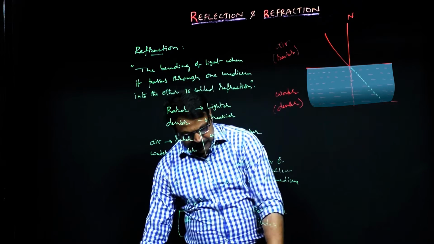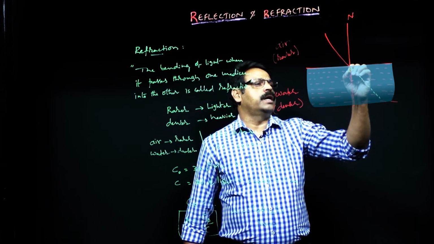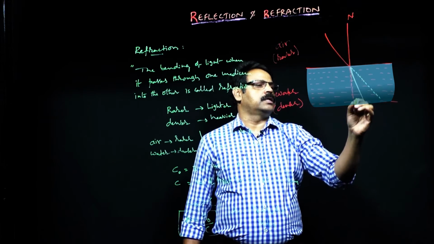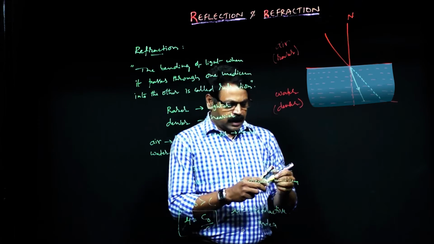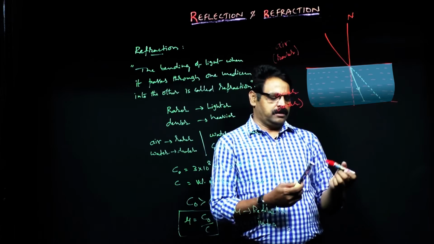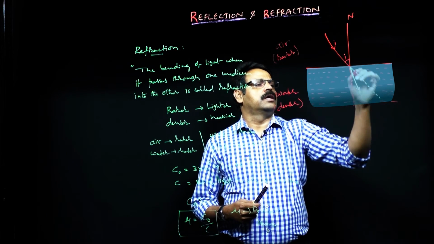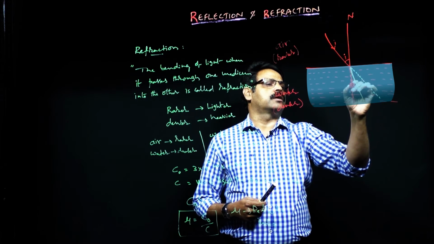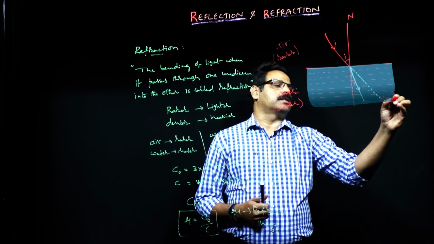That is the reason it will not be traveling in the same direction. In fact, it bends towards the normal. This is the incident ray, the angle is I, and this is R, the refraction angle, and this is the undeviated path.